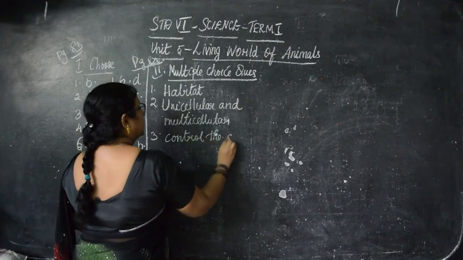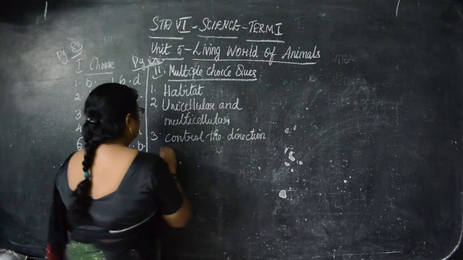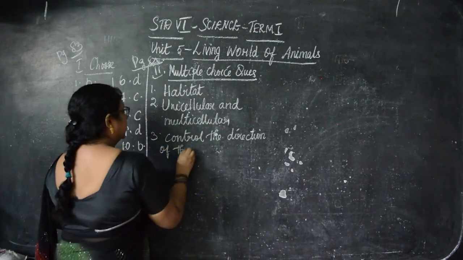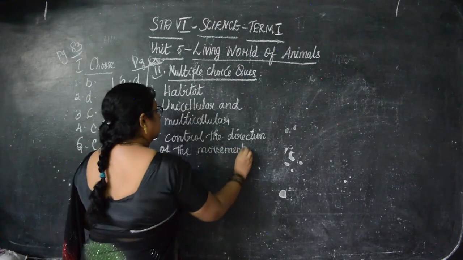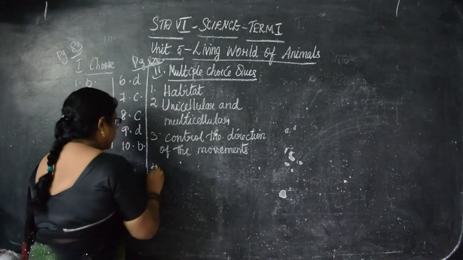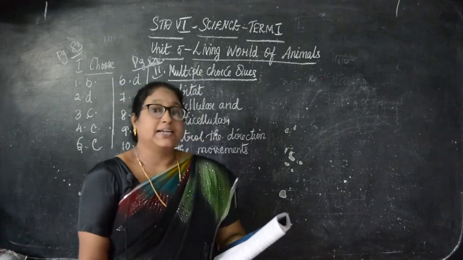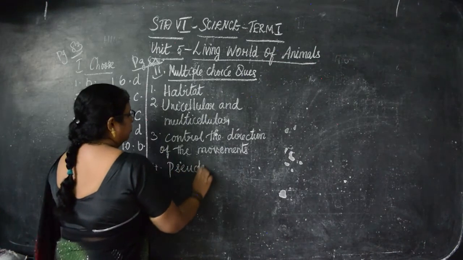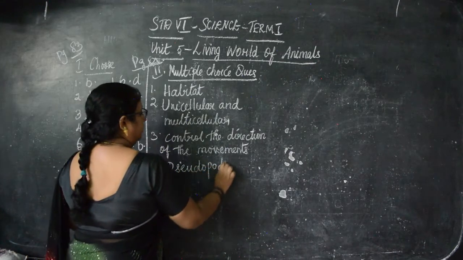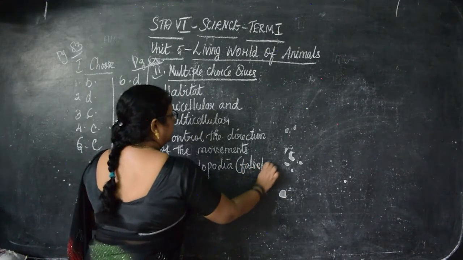This is the third answer. Next we'll go to the fourth. Amoeba moves with the help of dash. So what we learned, children? Pseudopodia. So what is pseudopodia? That is false feet. Right, children?